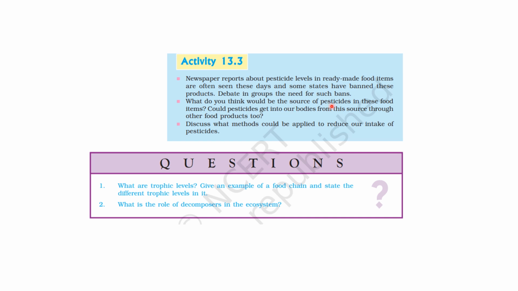Next is, what do you think would be the source of pesticides in these food items? क्या source हो सकता है? And could these pesticides get into our bodies from this source through other food products too? Okay, that also we need to understand. So pesticides, see, they can originate from the crops used in food production. Okay. Contaminated soil, water, or improper farming practices can lead to pesticide residues in grains, fruits, and vegetables. Okay. And they can also impact other food products like fresh produce, dairy, and meat. वो कैसे होगा? थ्रू बायो एक्यूमुलेशन. जो अभी हमने फिनोमेना देखा था, बायो एक्यूमुलेशन की वजह से वो एक्यूमुलेट हो सकता है.